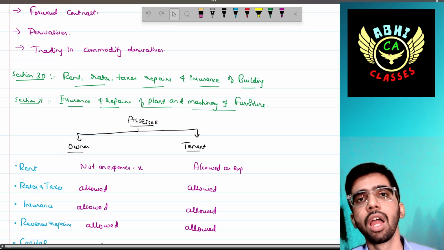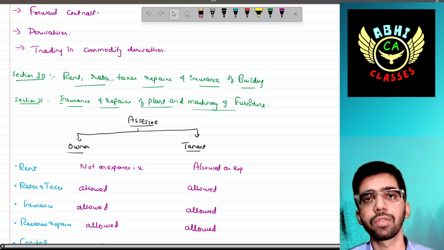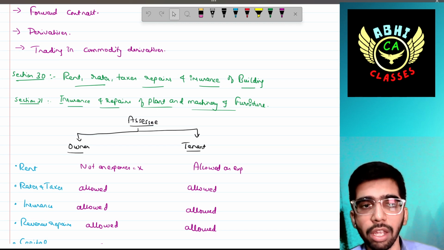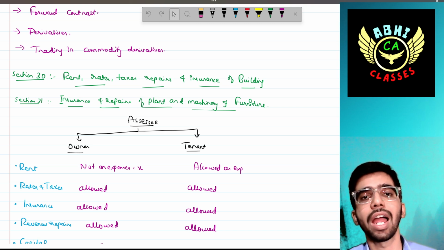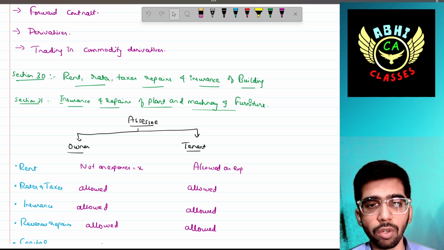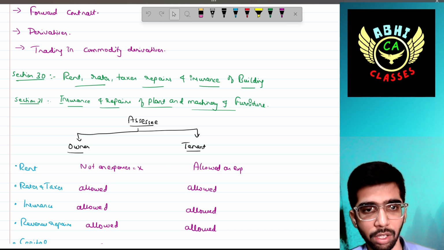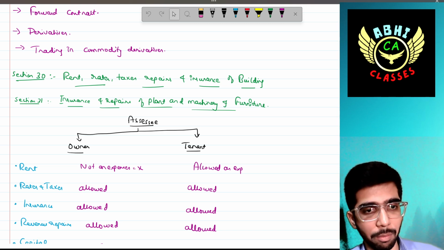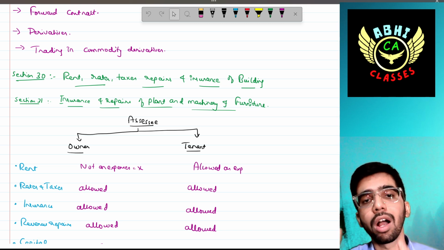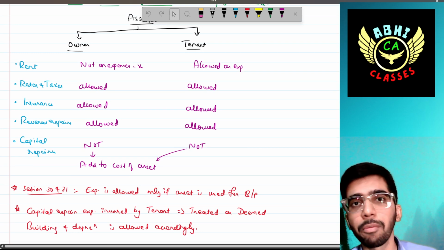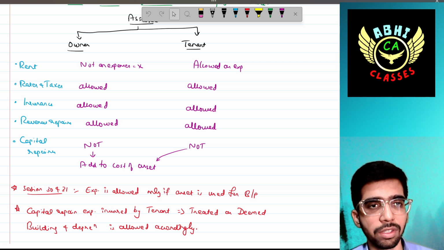Then section 30. From here onwards, we'll discuss some of the sections so that we will be in a better position to understand. Don't worry. Section 30 covers rent, rates, taxes, repairs, and insurance of a building. Section 31 covers the repairs and insurance of plant and machinery and furniture. If you are the owner of the building, furniture, and plant and machinery, we'll discuss one category. If you are a tenant, then the following category will be applicable. If you are the owner, then what will be the case? The rent,